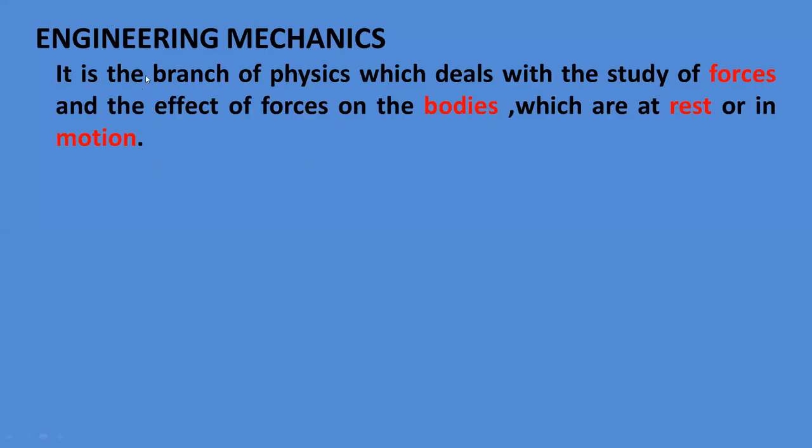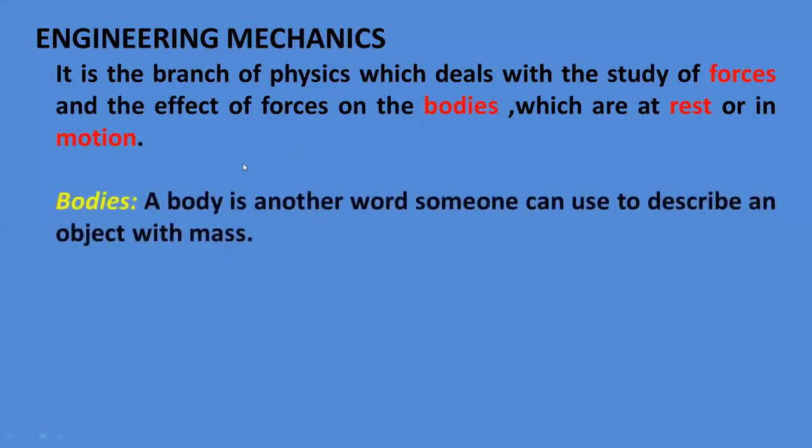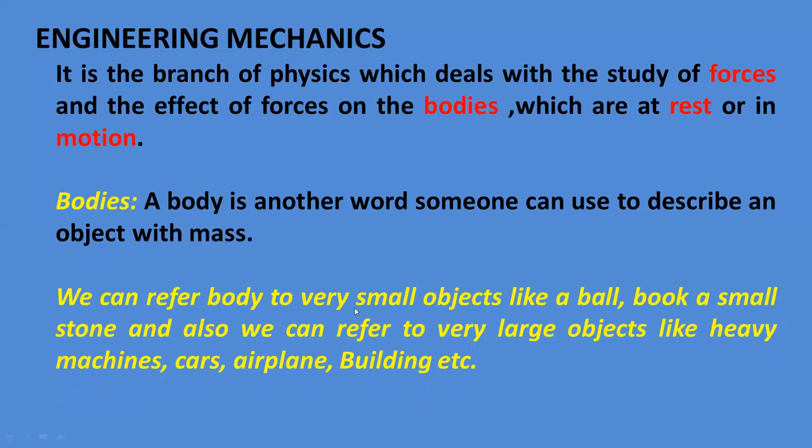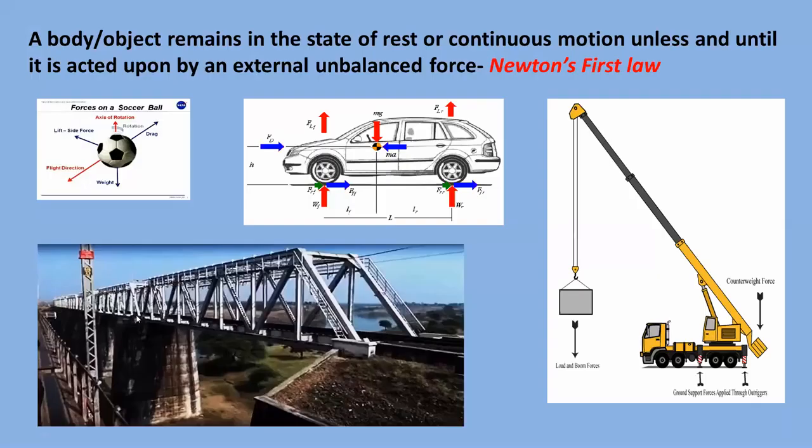The second point from this definition of engineering mechanics is the bodies. A body is another word someone can use to describe an object having some mass. We can refer to a body as a very small object like a ball, a book, or a small stone, and also very large objects like a heavy machine, a car, an airplane, a building, or a railway bridge. So these are the examples for bodies. Here you can see some pictures.